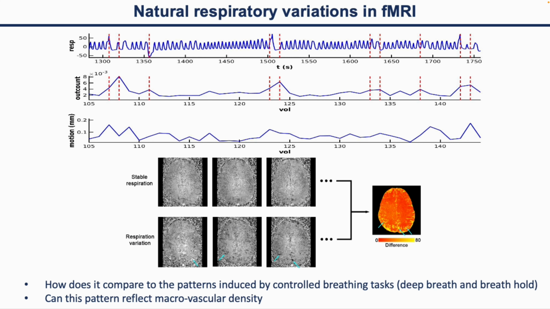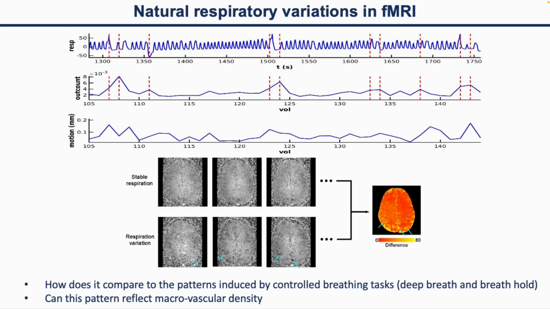Here is a period of the respiratory curve recorded from a normal fMRI run. The respiration is quite stable generally. However, at some time points, as marked by the red line, there are some subtle respiration changes. Those changes are natural and very small, which the subjects themselves did not notice.